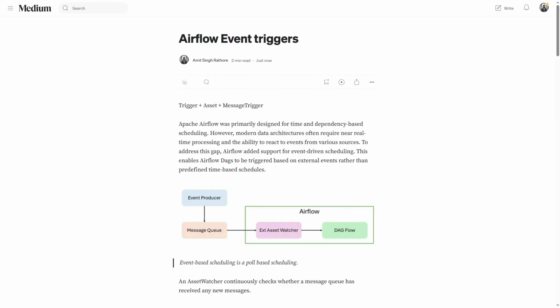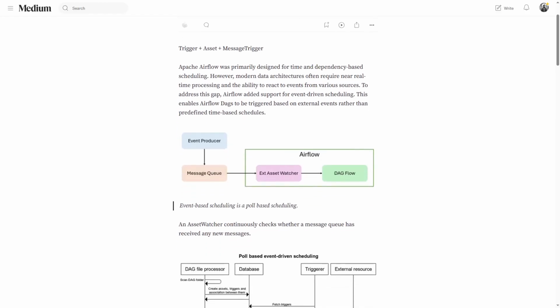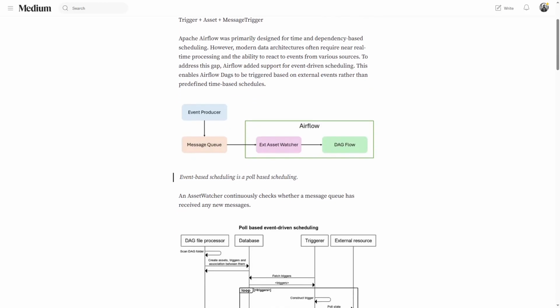It's something that was not natively there in Airflow, but now to fill this gap, Airflow has added a new support called event-driven scheduling, and this enables Airflow DAGs to be triggered based on external events rather than predefined time-based schedules. This builds on top of the approach that was used for data assets. The way we were executing tasks based on availability of new data on a data asset, something similar has been done to achieve this event-based triggering.